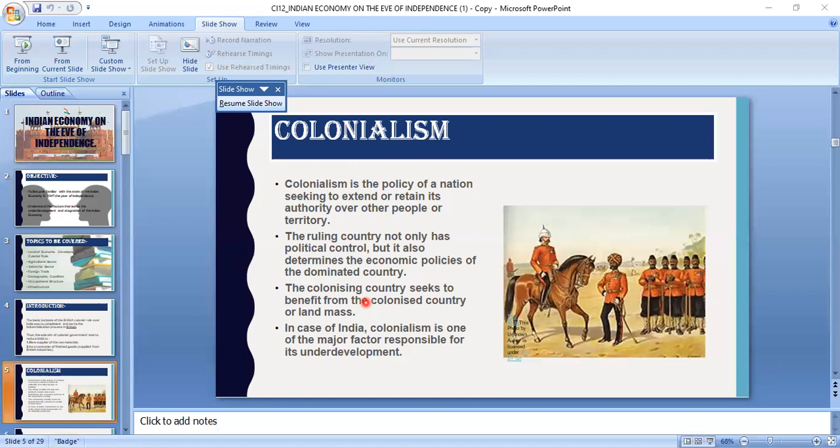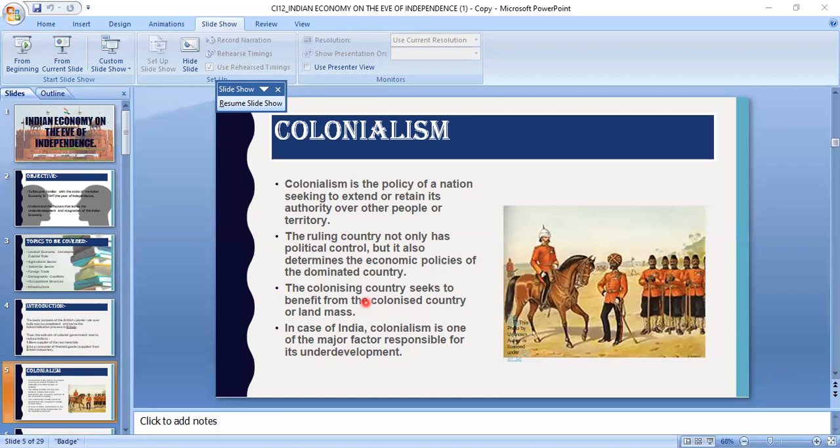Now let us have a small look at the period when the Britishers were ruling over us. The basic purpose of British colonial rule over India was to complement and serve the industrialization process in Britain. Now, what does it mean? Children, as we have studied in previous classes in social science, the Britishers came to India as traders.